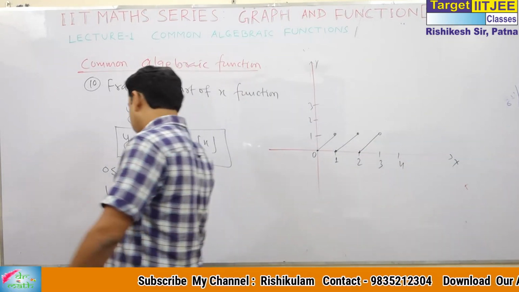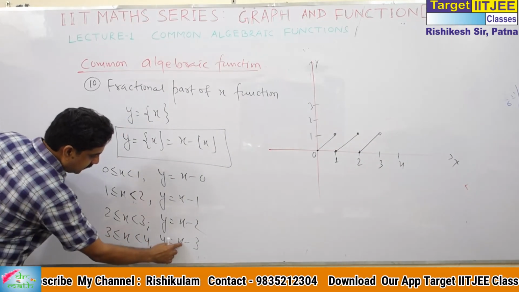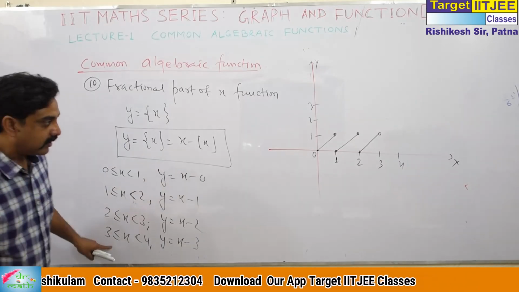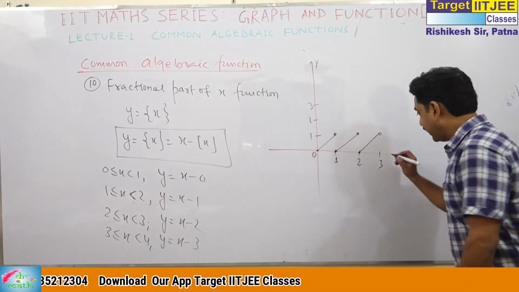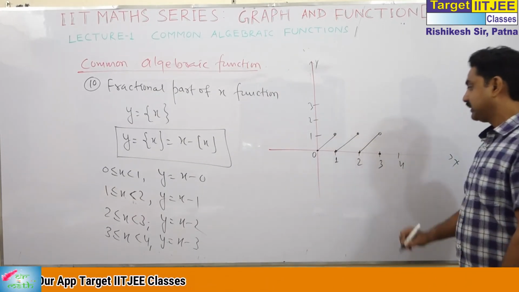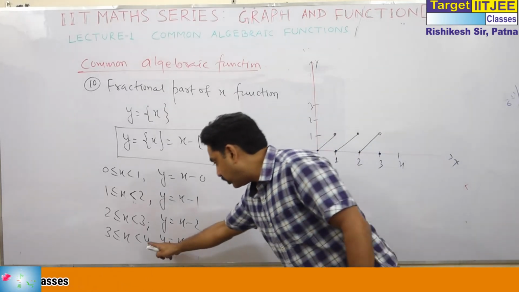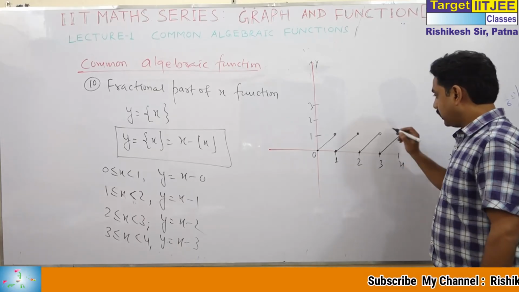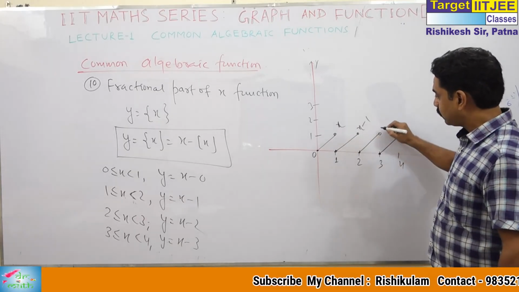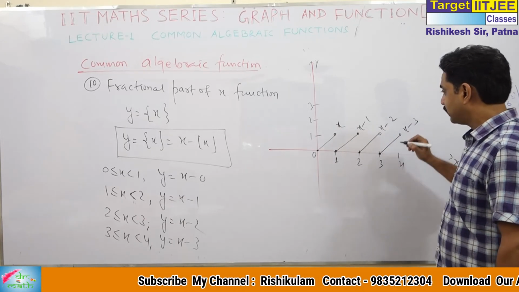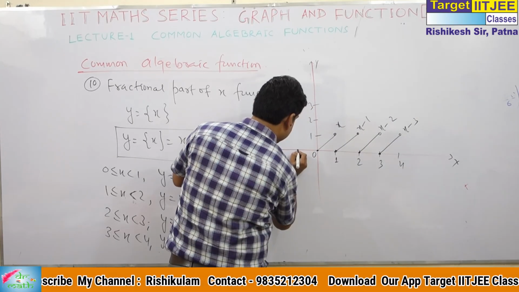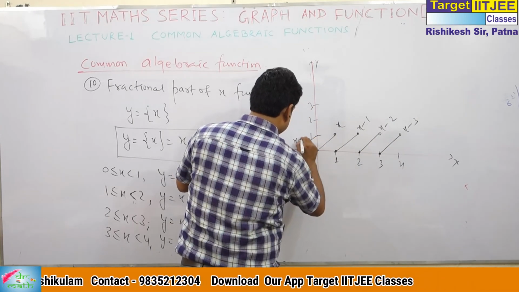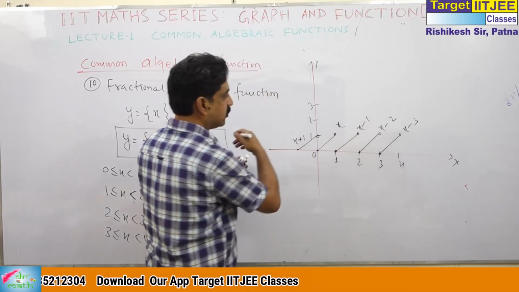Come to this, 3 to 4. At this 3, this is 3 minus 3, and the sign of equality says this is taken. For taken, we just take a dark circle. And at 4, this is 4 minus 3, which is 1. So this is x, this is x minus 1, this is x minus 2, this is x minus 3. If you move this side, this is x plus 1 and so on. You can also move it.